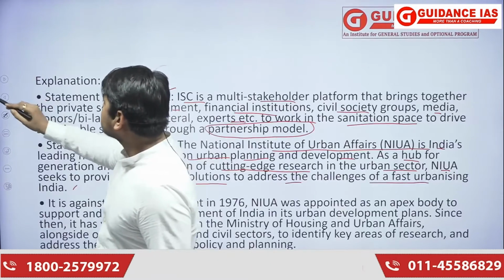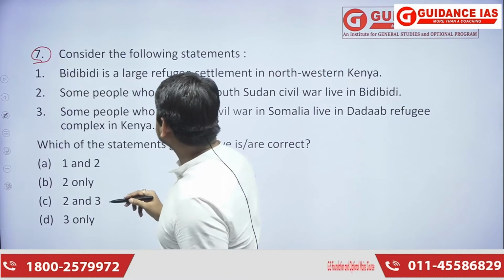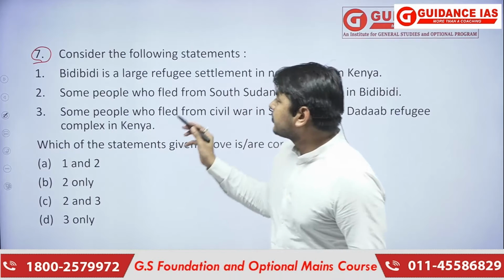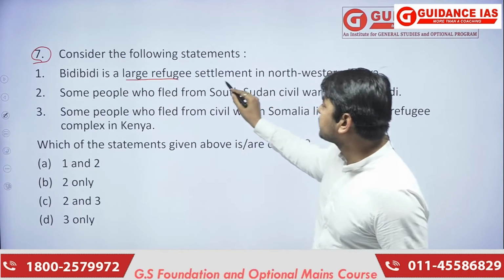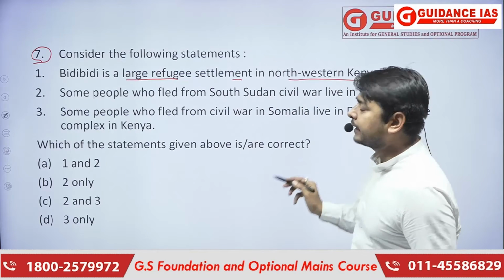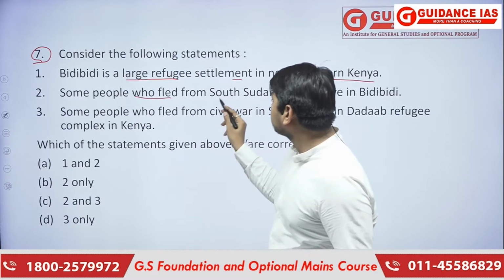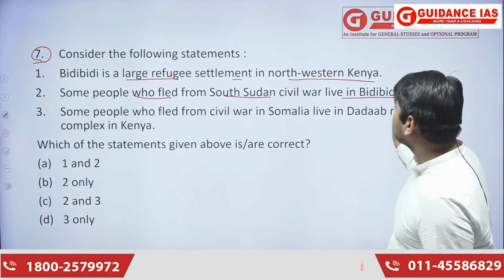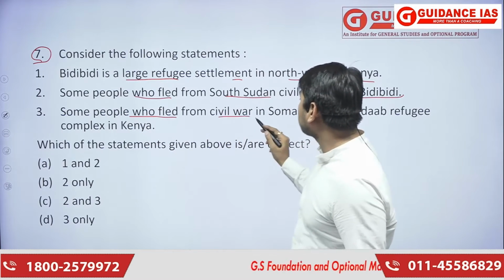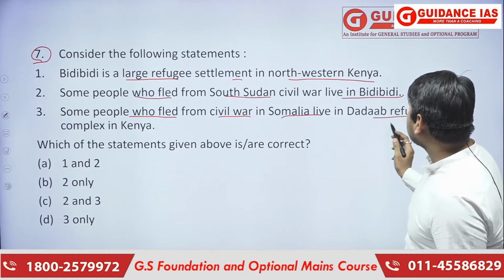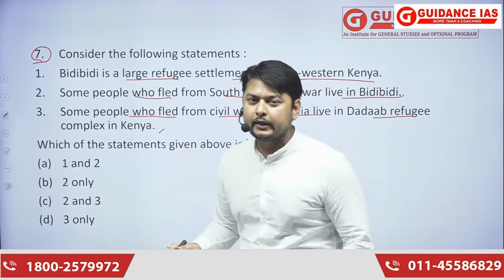Moving forward to our next question. Consider the following statements. The statement is, Bidi Bidi is a large refugee settlement in northwest Kenya. Next, some people who fled from the South Sudan civil war live in Bidi Bidi. Next, some people who fled from civil war in Somalia live in the Dadaab refugee complex in Kenya. So here three statements are given.